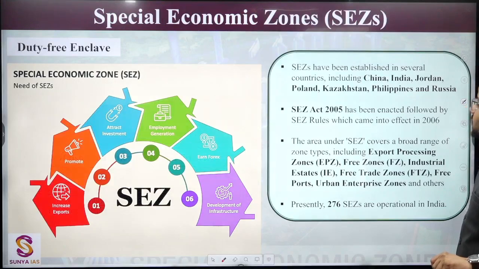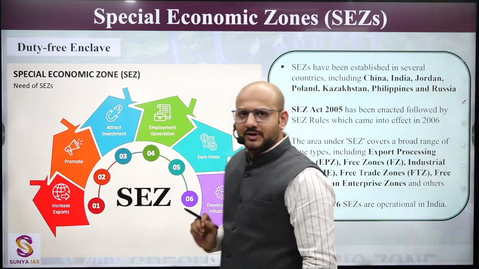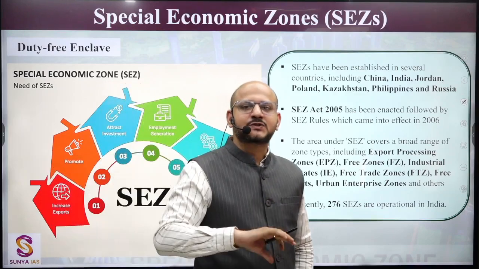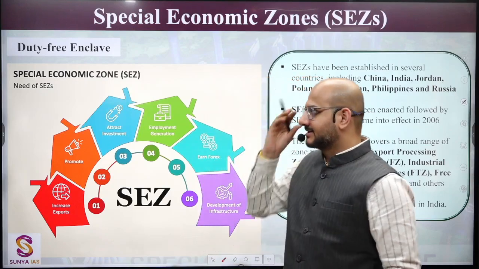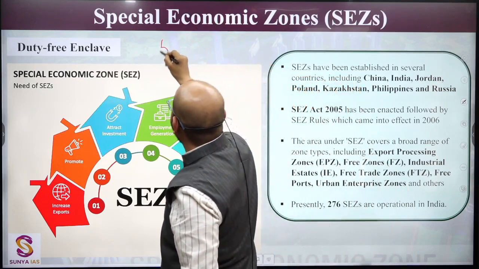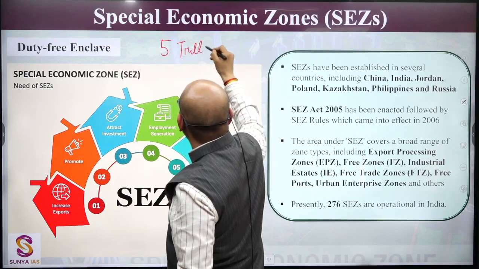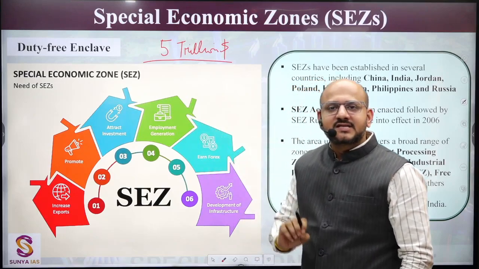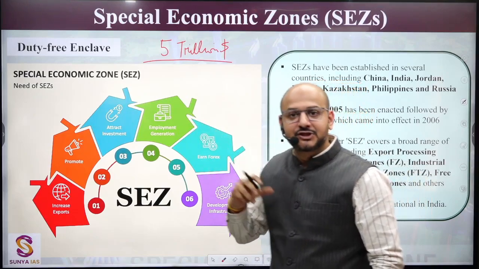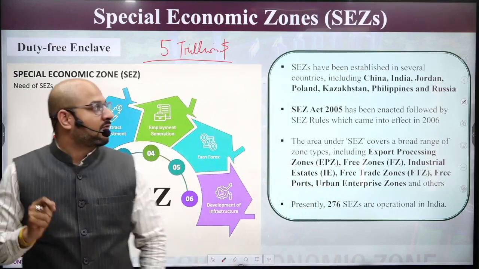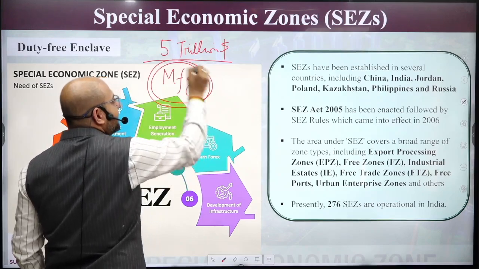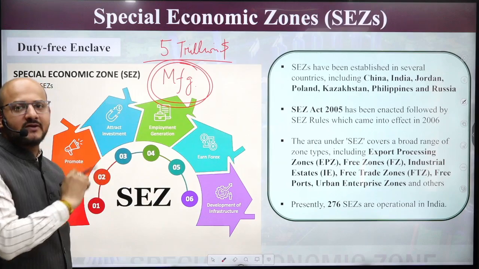Special economic zones. See students, special economic zone here is a model where manufacturing and export can be boosted a lot. Let's understand. India is poised to become $5 trillion economy. Our service sector is already booming. It is doing appreciable growth over here. But what about the manufacturing sector? Manufacturing sector, we have different policies in place to push the manufacturing sector.